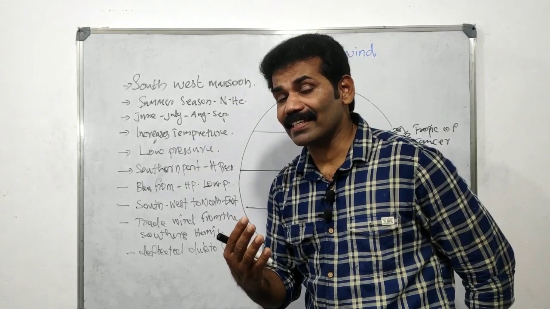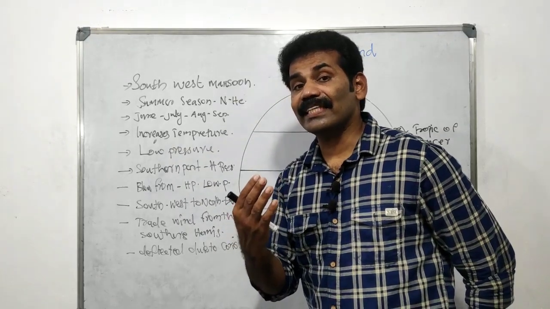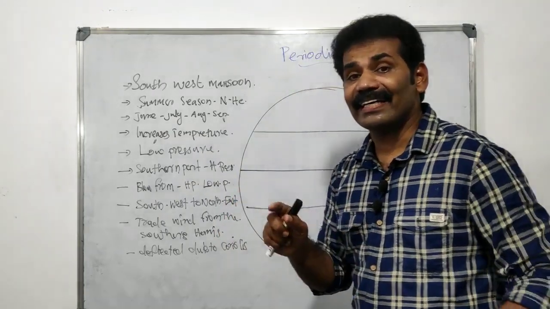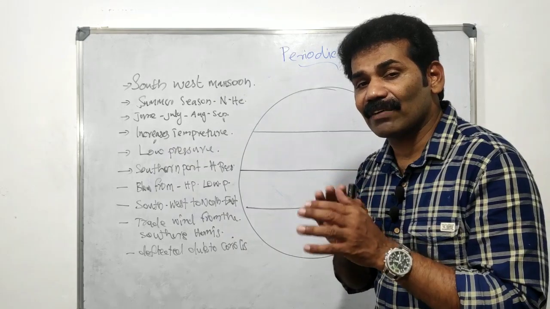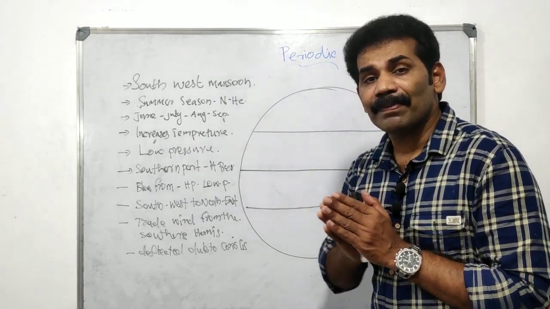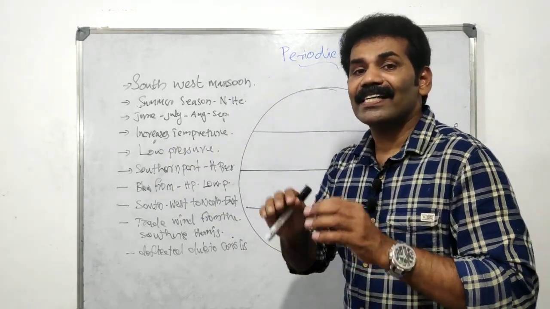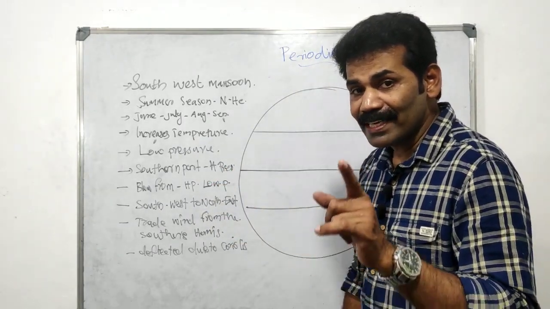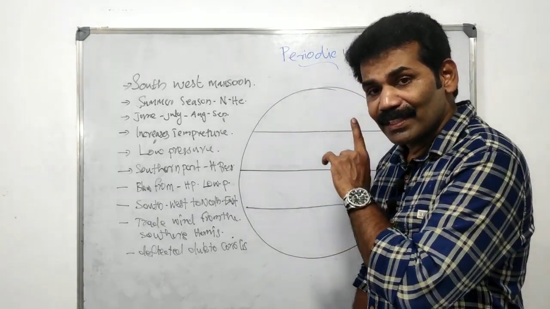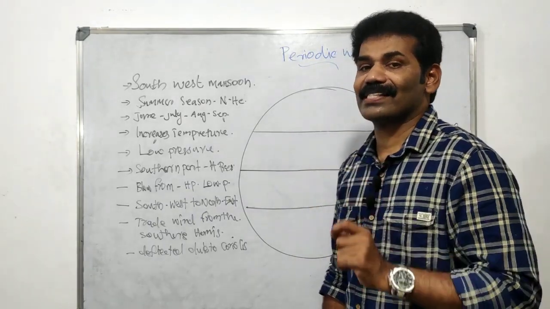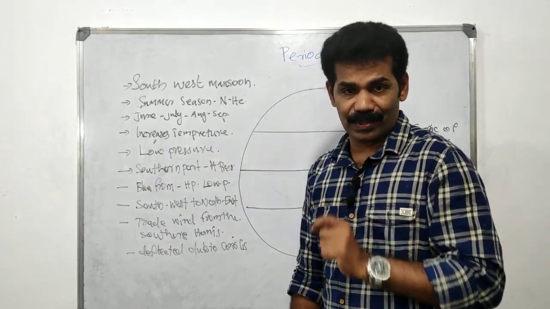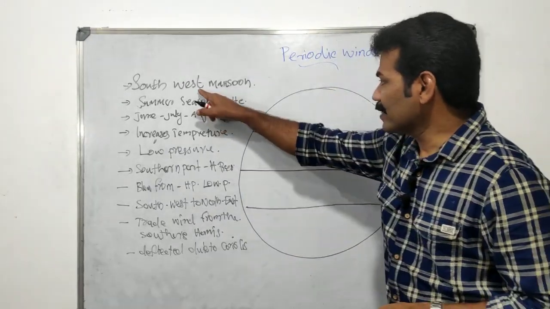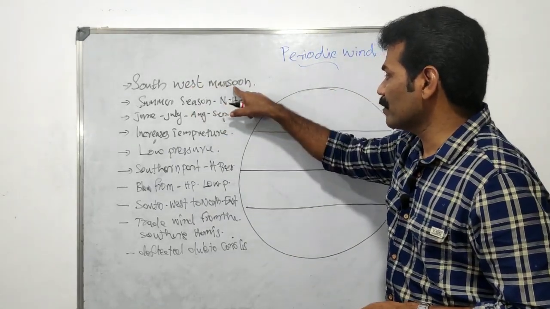What is the trade wind in the southern hemisphere? The southeast trade wind crosses the equator and is deflected as a result of the Coriolis effect, and transforms into a southwestern direction. So it moves from the southwest part to the northeast. This wind is known as the southwest monsoon. Once again, we can see that in the picture. It's a planetary wind, the southwest monsoon.